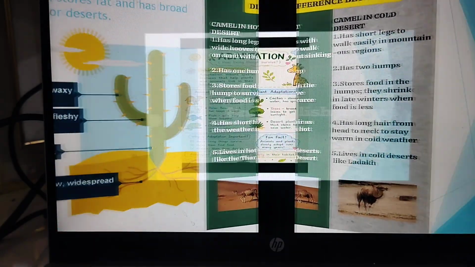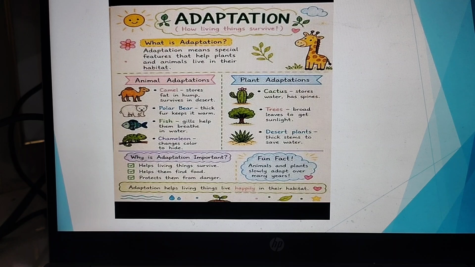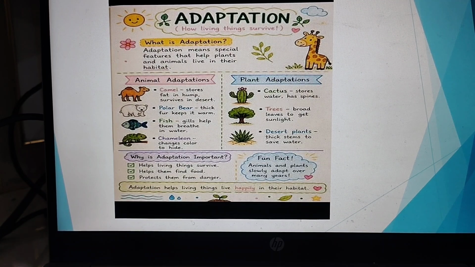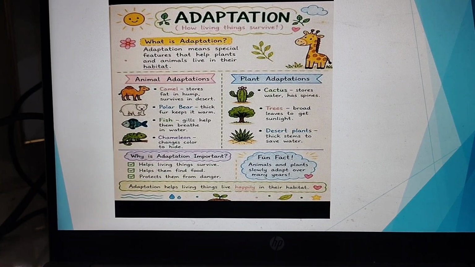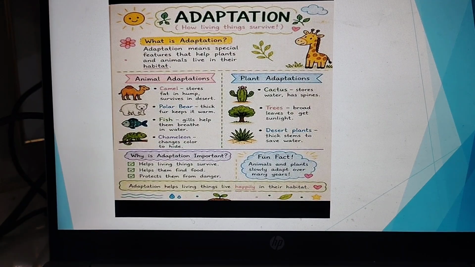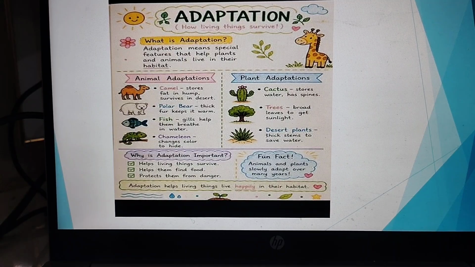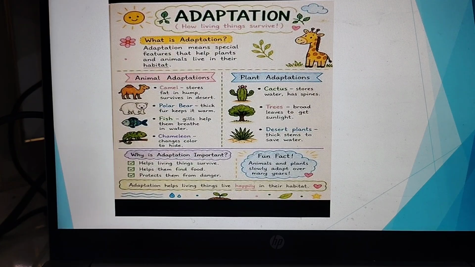Let us have a quick look at adaptation. What is adaptation? Adaptation means special features that help the plant and animal live in their habitat. Animal adaptation we have explained with the help of camel, polar bear, fish, chameleon. Plant adaptation means cactus, trees, desert plants. Now why is it important? Because it helps the living things to survive. They help them find their food and they also protect them from danger. Animals and plants slowly adapt over many years.